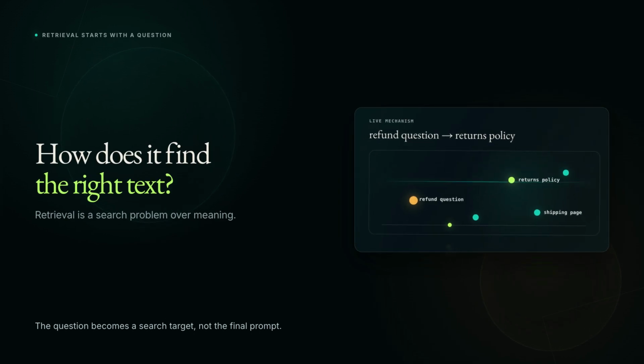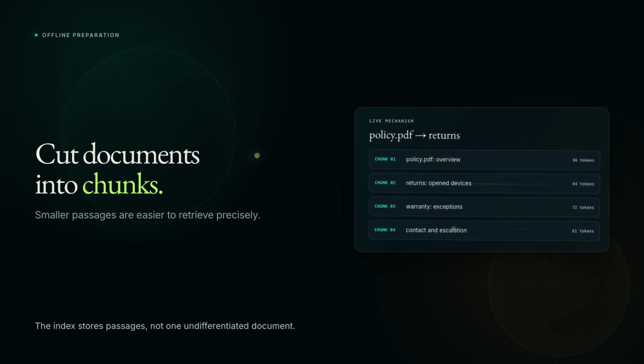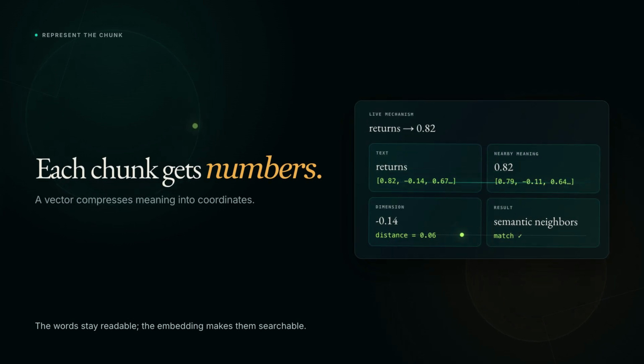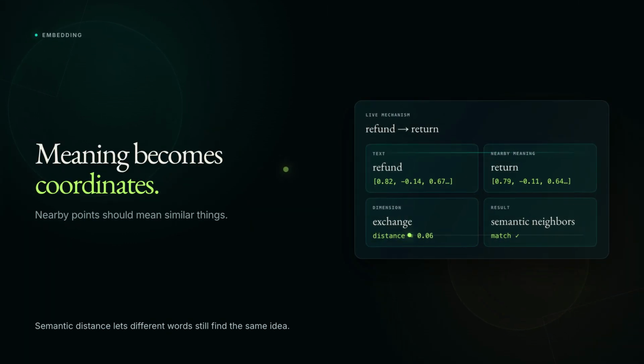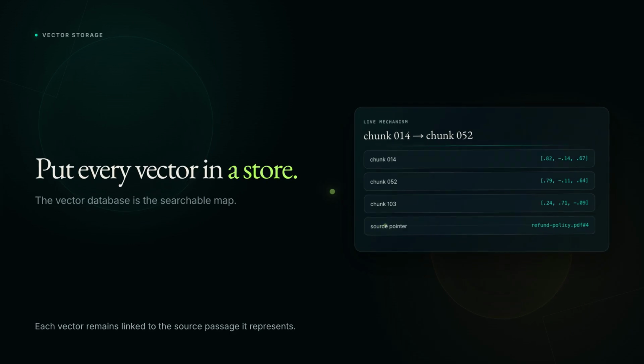So how does it find the right text? First, offline, you take your documents and cut them into chunks. Each chunk becomes a vector, a list of numbers that captures its meaning. That's an embedding, the same idea from the attention video. You store all of them in a vector database.